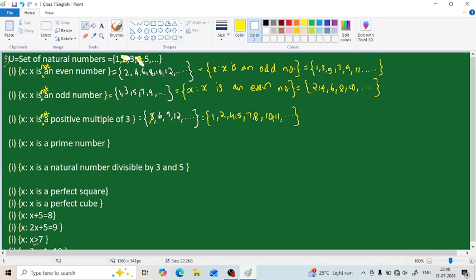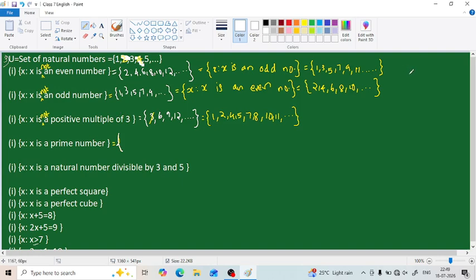Set of all x such that x is not a positive multiple of 3. Okay, moving on to the next one. What is this? Set of all x such that x is a prime number. We have to write the set of all x which are prime numbers. Okay, what do we mean by prime numbers? Prime numbers are, in other words, the multiples of 1. Okay, we can tell it in that way, only the multiples of 1.